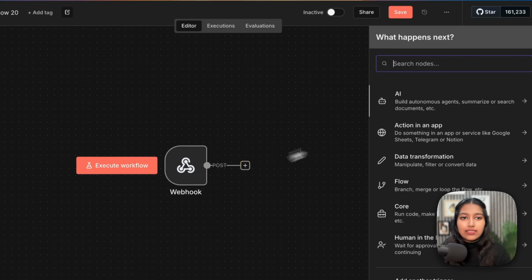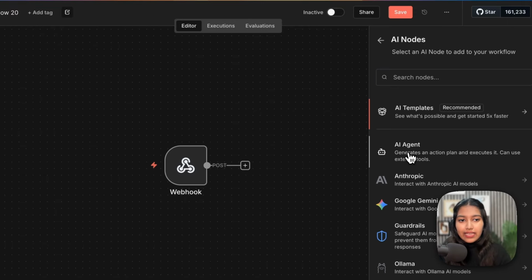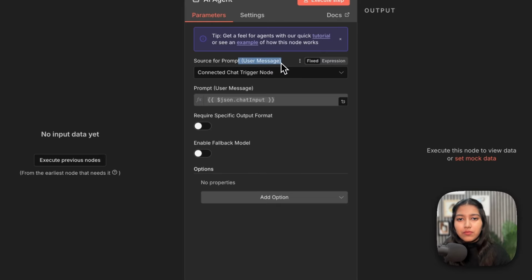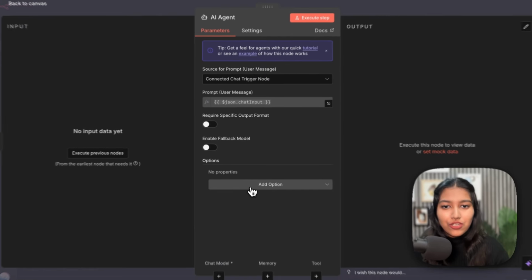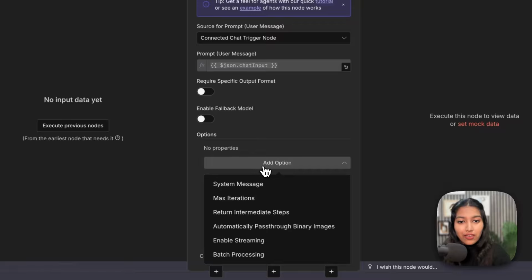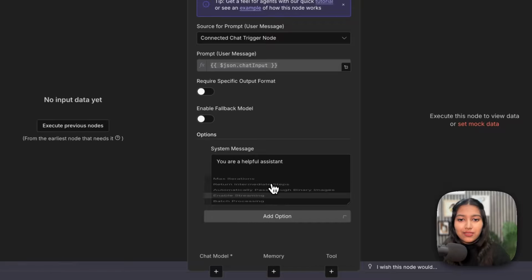After that, click on Add, select AI, and then select AI Agent. Now we're going to go ahead and set up our AI agent. So we'll set up the user message just in a moment. Before that, let's set up our system message, which is going to basically tell the AI agent who it is, what it's supposed to do, how should it take the conversation forward, what to do if the user has objections, and so on and so forth. So click on Add option and then select System Message.